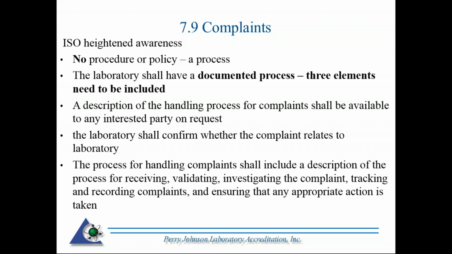All right, 7.9 is complaints. It's a little bit more, I would say quite a bit more, detailed in 2017. In 2005, it was one section, one clause. You basically had to have a procedure for complaints and you had to make records of complaints. That was basically it. 2017 heightens the awareness. It no longer specifies a procedure. It specifies you have to have a documented process, and that documented process needs to include three elements.